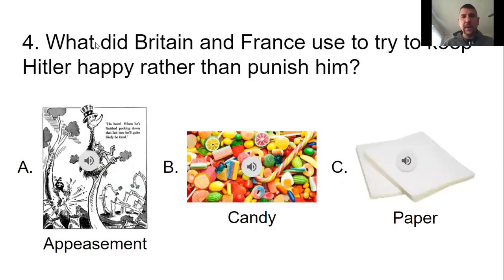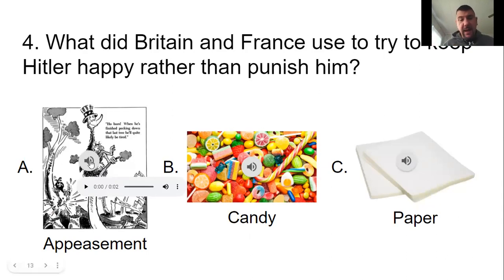So, number 4, what did Britain and France use to try to keep Hitler happy rather than punish him? A, appeasement, B, candy, or C, paper? It was A, appeasement. They said, hey, maybe we'll let him take over these lands here. We'll just let him do it. It'll make him happy. We don't want to go back to war. We just got out of World War One, you know.